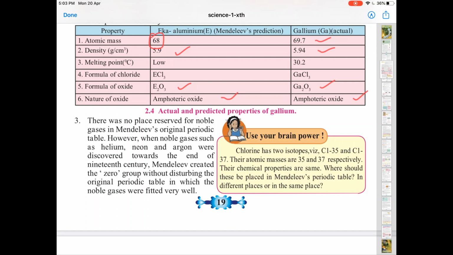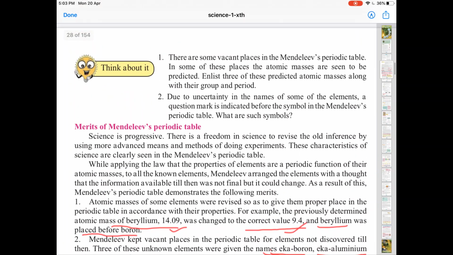So how do we write this point in the exam? It will be written as, there was no place reserved for noble gases in Mendeleev's original periodic table. However, when noble gases like helium, neon and argon were discovered towards the end of the 19th century, Mendeleev created a zero group without disturbing the existing elements, and the noble gases fitted very well. So these are the three important merits of Mendeleev's periodic table.